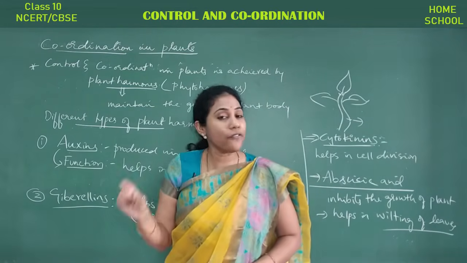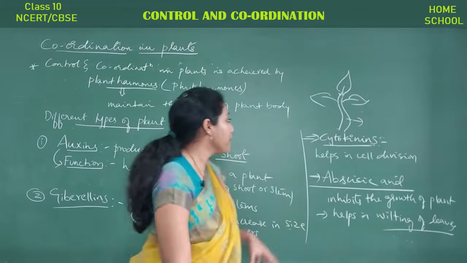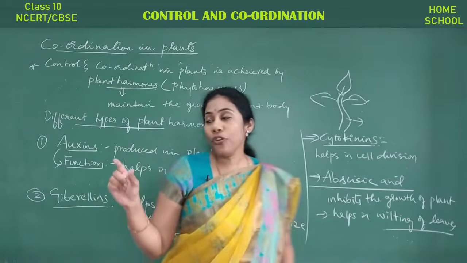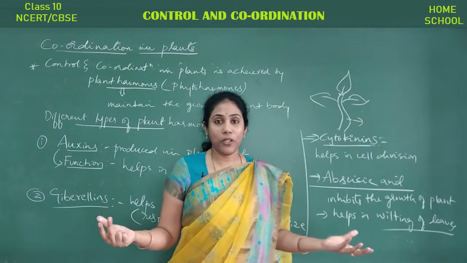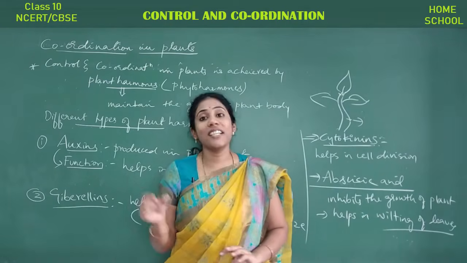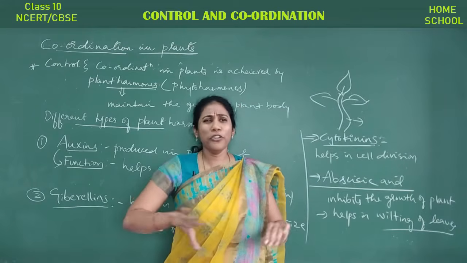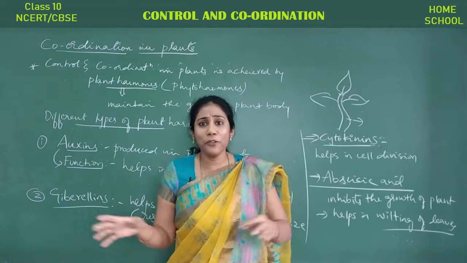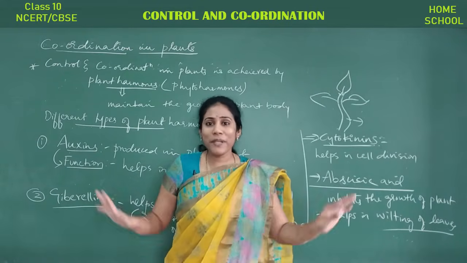So what are the different phytohormones we have studied? Auxins, gibberellins, cytokinins and abscisic acid. And you must know which hormone does what work inside a plant body. Okay, and next we are going to talk about certain movements that can be observed in plants. You don't observe drastic movements in a plant body. A plant cannot move from one place to another. So those movements are not there.